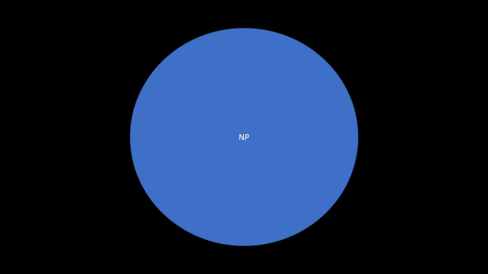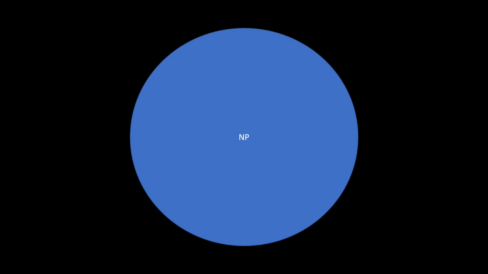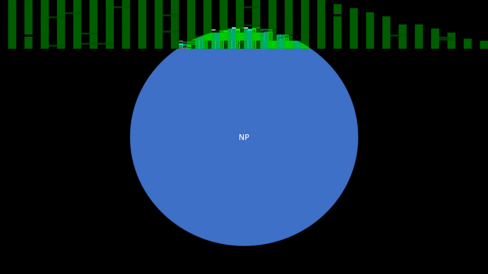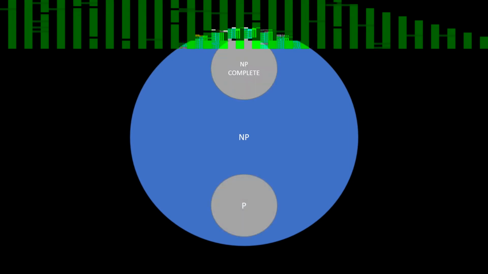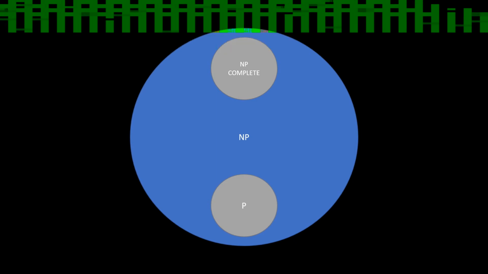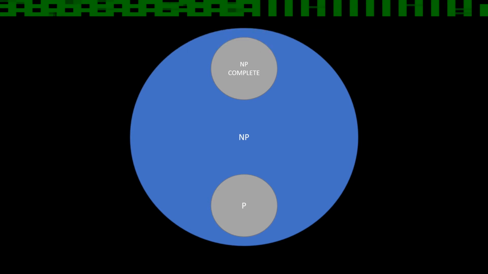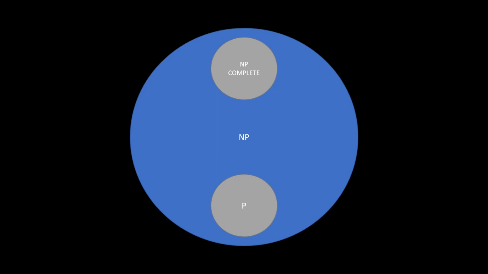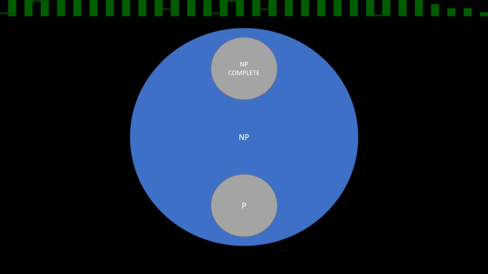Now, in the case of P versus NP, this is the entire set of NP problems. NP problems are basically the problems which can be solved in exponential time or less. Inside of this set, we have the NP complete set and the P set. NP complete problems are the toughest to solve, and none of them have been shown to lie in the P set. The P set is the set of problems which can be solved in polynomial time itself. But some NP problems have been shown to be solved in P time.